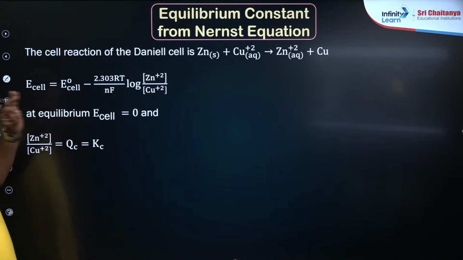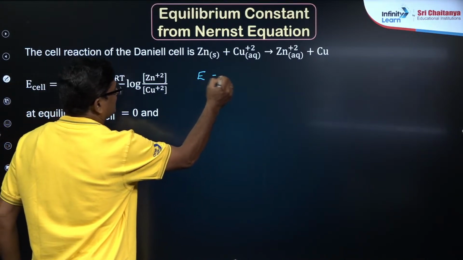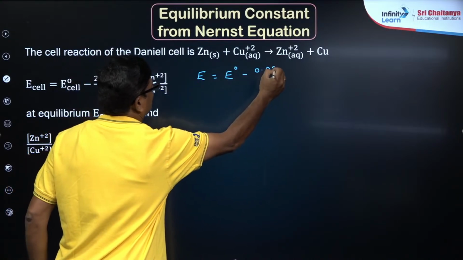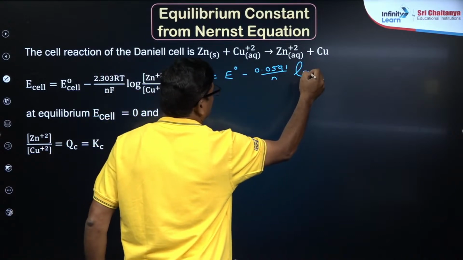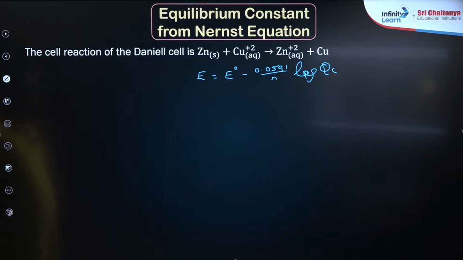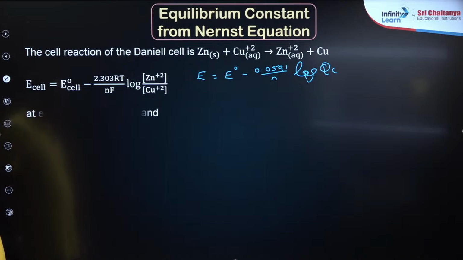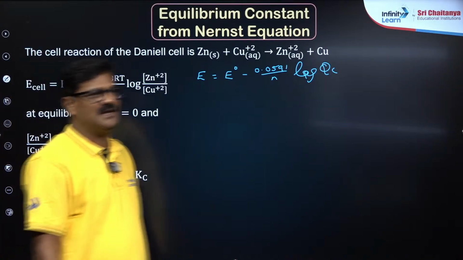In general, I just want to say EMF, E, is equal to E naught minus 0.0591 by n log QC, the reaction quotient, okay, log QC. What is QC? It is the reaction quotient, and that can be written like this, and at equilibrium QC is equal to Kc.